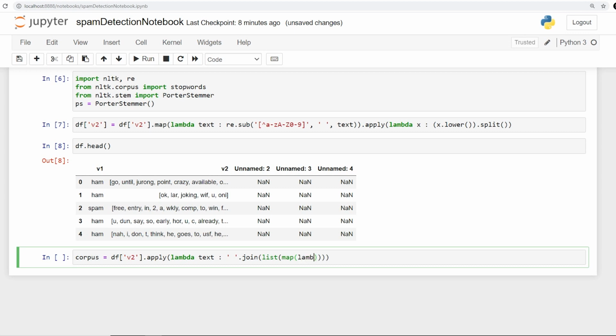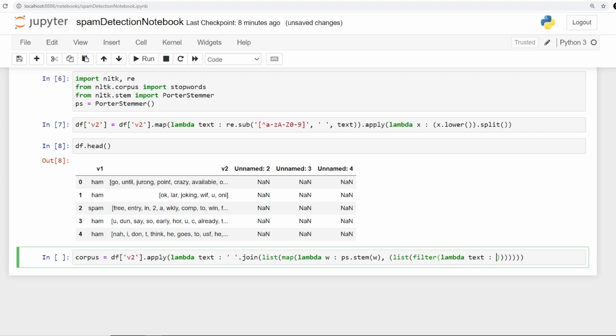So I'll say lambda with, let's say, w for the words, and here I'll say ps.stem. So ps is my PorterStemmer, which is going to take w, for what? It is going to take it for the list of the filter. Filter and map have a slight difference: filter returns you the value only if it is true. So for what do I want to apply the filter? I will have to say lambda once again.